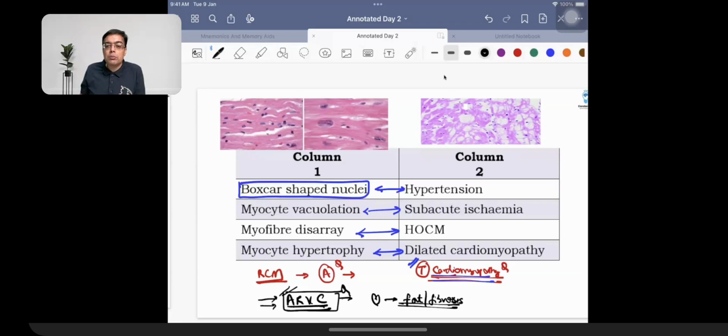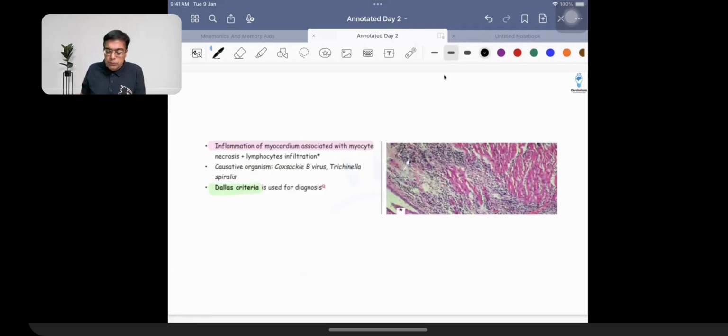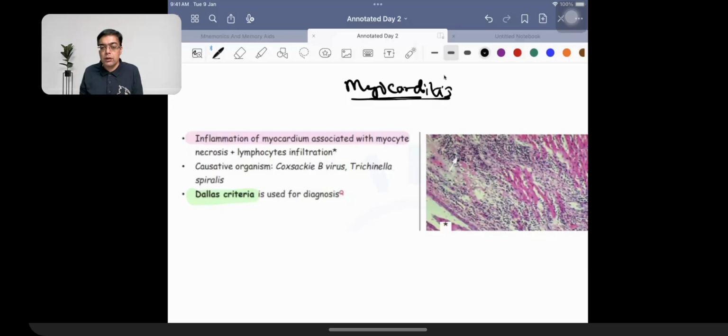When we are going to be talking about sarcoidosis, can there be RCM? Myocarditis is going to be an example of a condition in which the patients are going to be having the presence of inflammation. The commonest reason for development of myocarditis is a viral infection, and the virus causing this condition is parvovirus. The second virus that you need to remember in the exam is Coxsackie B virus. And you need to remember the example of a parasitic infestation that is responsible for causing myocarditis, which is going to be given the name of trichinella.